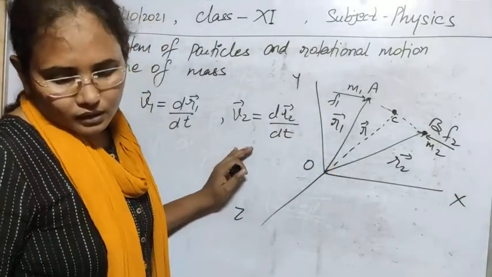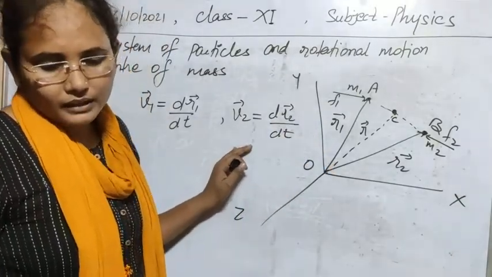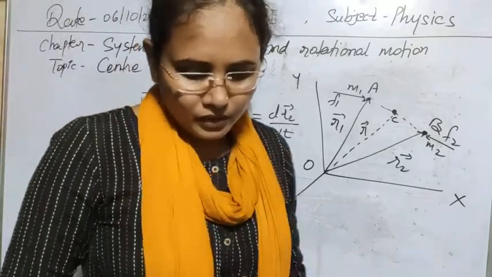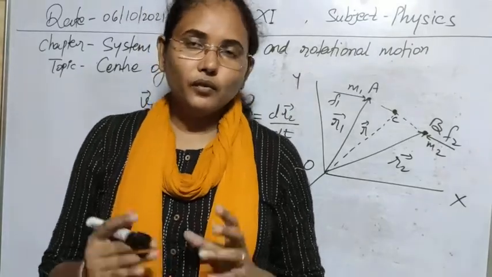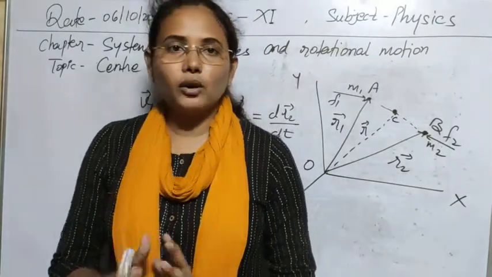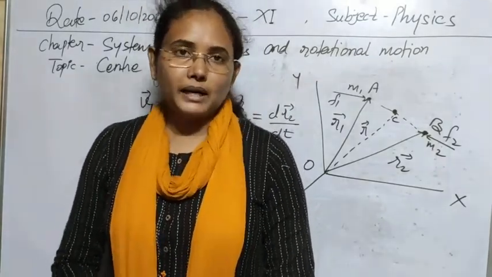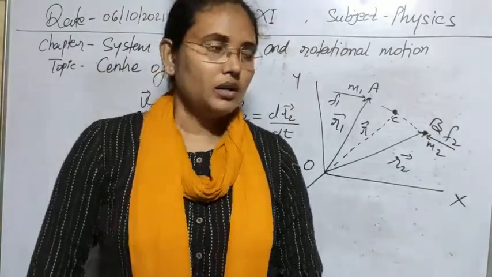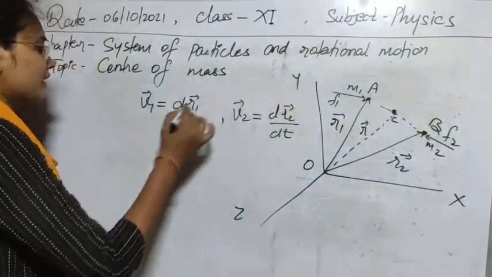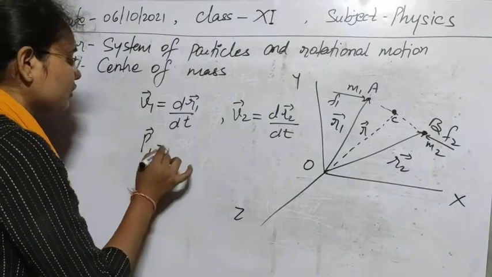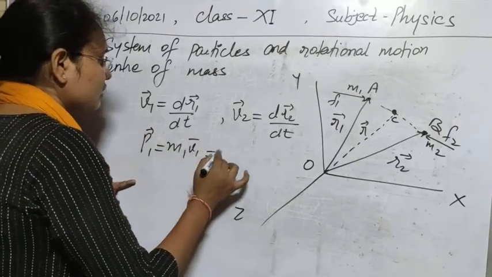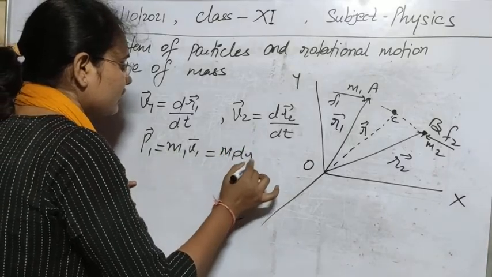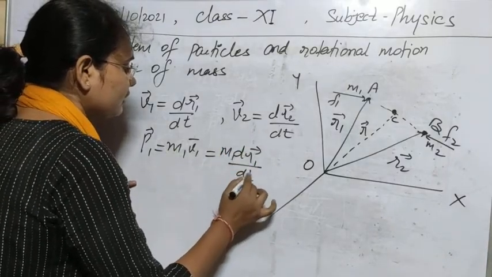Next, we can calculate the value of force in this case. As you know, force can be calculated as the rate of change of momentum by using Newton's second law. The momentum of the first particle, denoted by P1, is M1 into V1, so it can be written as M1 dR1 by dt.